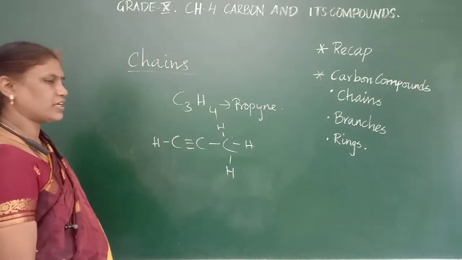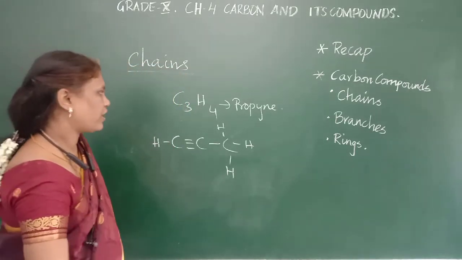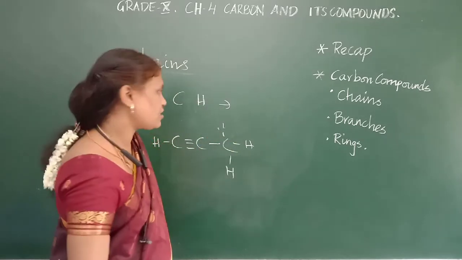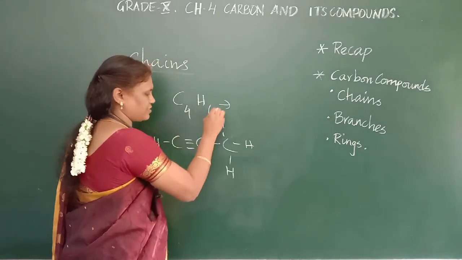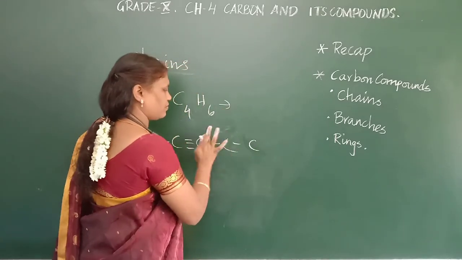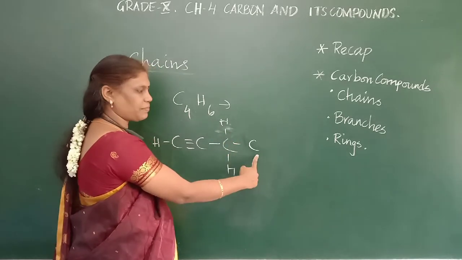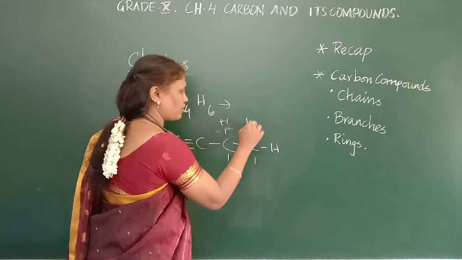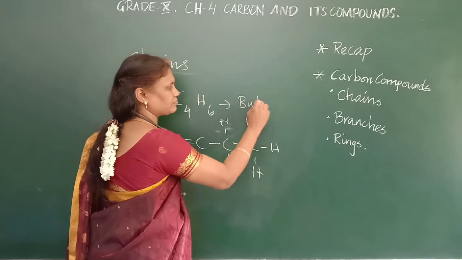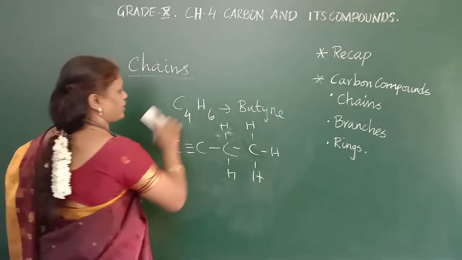Okay, for butyne what will be done? One more carbon will be added, like that the chain goes on. Okay, let me draw the butyne. C4H6. 1, 2, 3, fourth carbon. What happens now? The same hydrogens will be there. Instead of one hydrogen, one carbon will be replaced. You will have bonds like this. So it is butyne. Okay. So these are the examples for chain compounds.